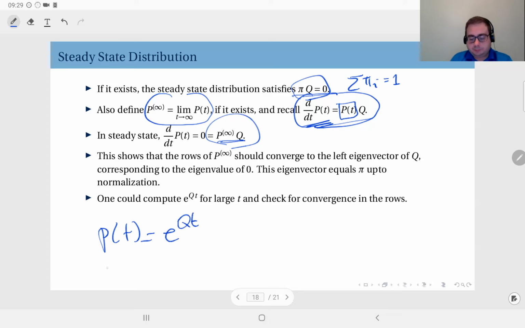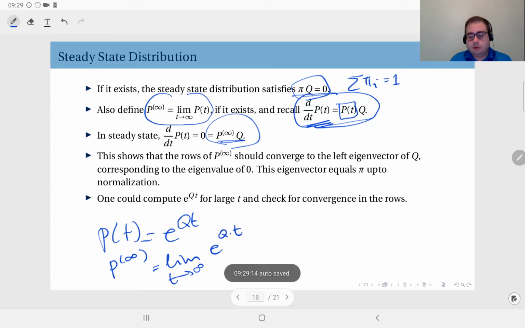So P infinity, by definition, should be equal to the limit as t goes to infinity of e to the power Q times t. If you have a computer, you can compute e to the power Q times t for large t values and see whether all rows converge to the same vector. In which case, you can say that that row is the steady state distribution.